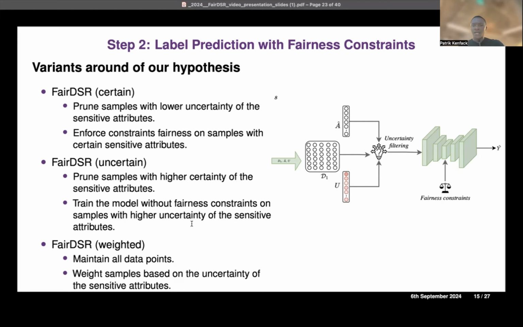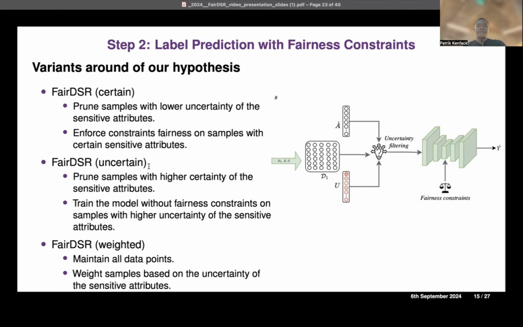In the last variant of our method, we basically combine them, since both other variants prune out certain data points, which can impact the accuracy. So here, instead of pruning any data, we maintain all data points, and we just weight our samples based on the uncertainty of the sensitive attribute, such that samples with higher uncertainty will tend to receive lower weights during the training.